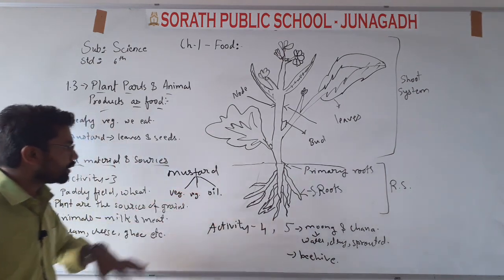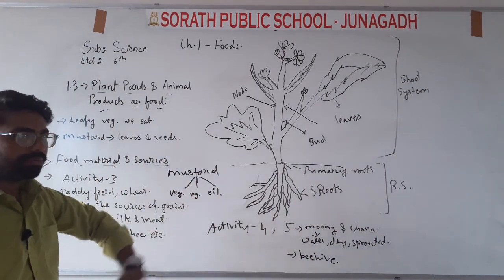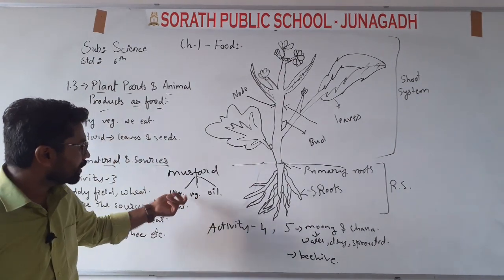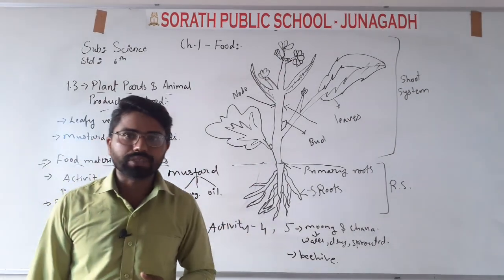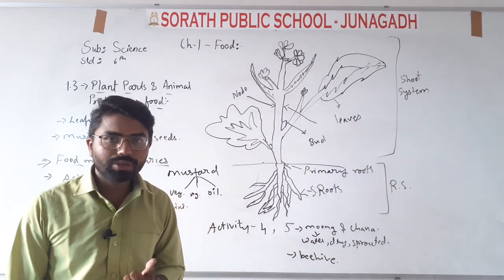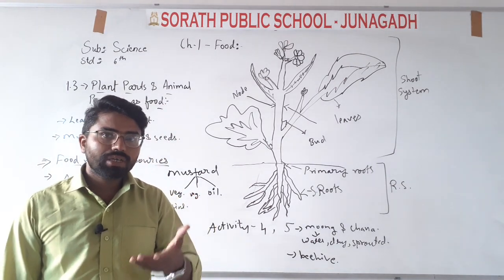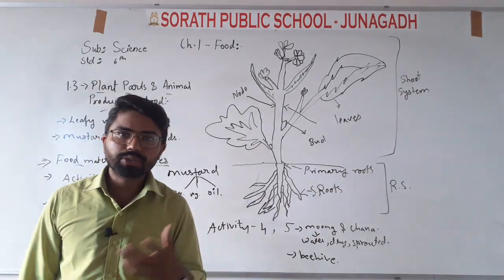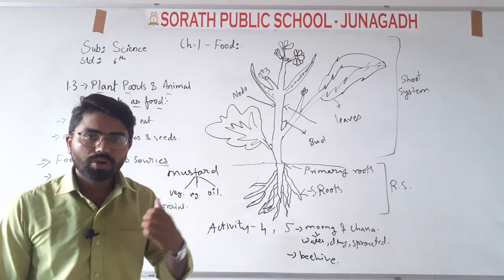Okay students. So these are the three uses of the mustard seeds of the mustard plant, that it is used in vegetables, oil and all these things. And it is good for health also. If you talk about medicines, then this mustard seed is very useful in medicine also. Okay students.